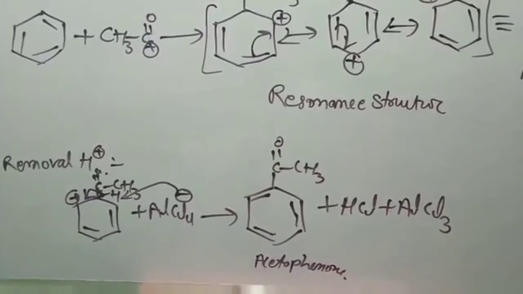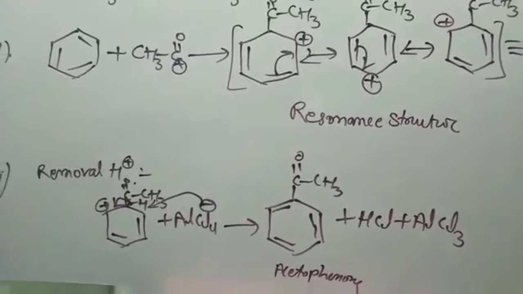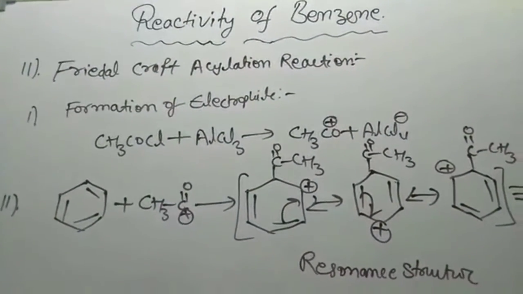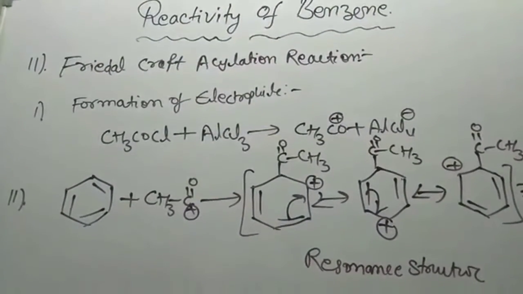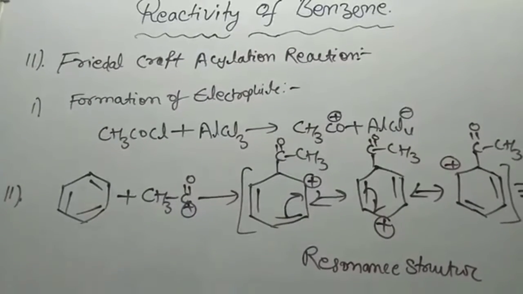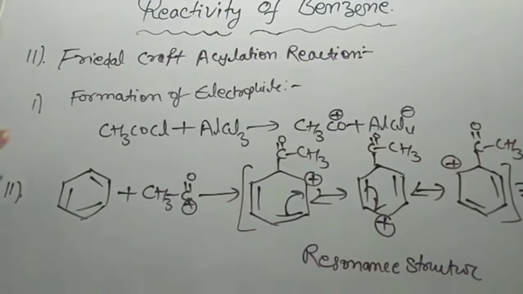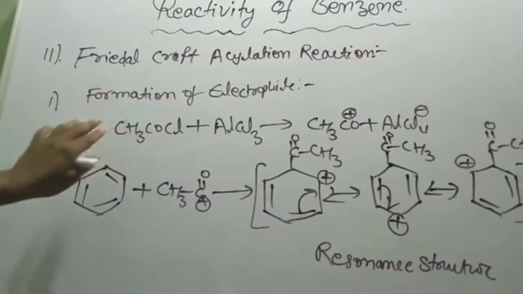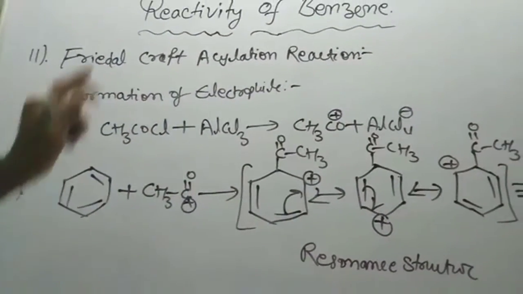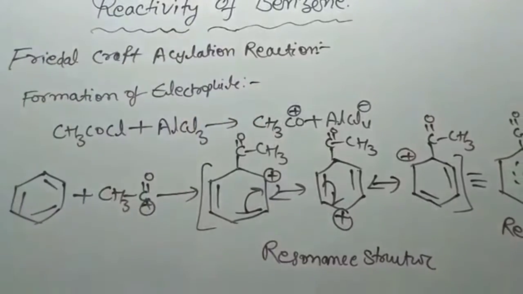Again, friends, once again I am repeating the Friedel-Crafts acylation reaction. This is also an example of an electrophilic substitution reaction of benzene, and it proceeds via three steps. The first step is the formation of the electrophile: acyl chloride reacts with anhydrous aluminum trichloride to give the acylium electrophile.